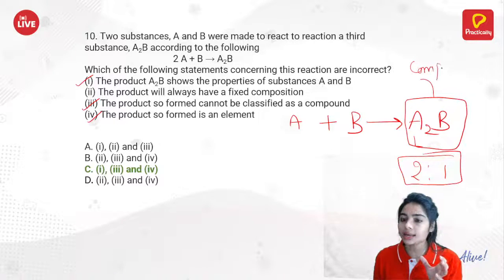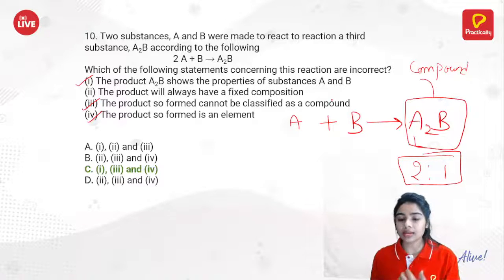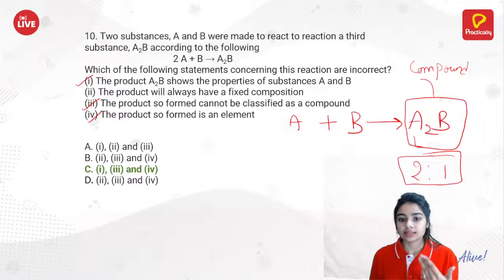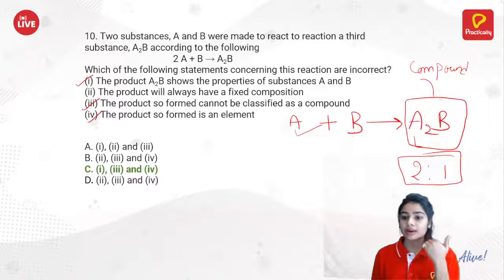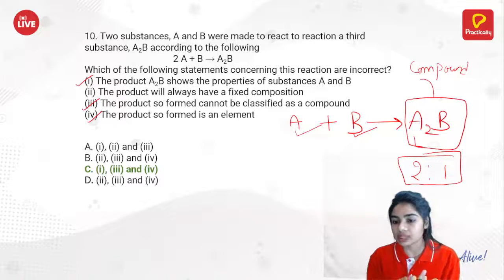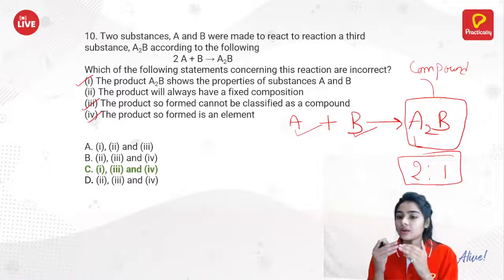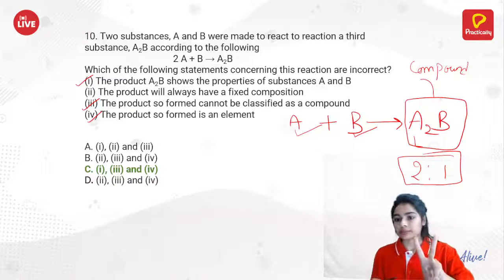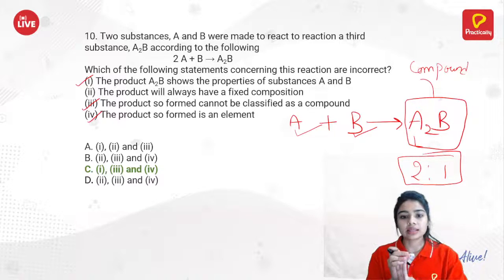Why is it not an element? Because we know the definition of element, that an element is made up of the same kind of atoms. Let's say A can be an element, B can be an element, because each is made up of only the same kind of atoms. But A2B will have two kinds of atoms, A and B. Then it cannot be your element.